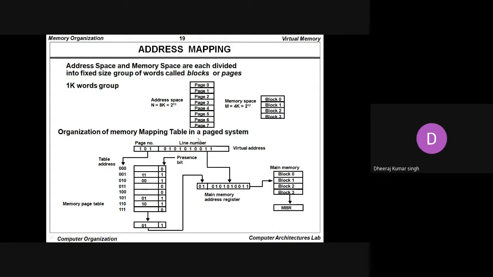Organization of a memory mapping table: page system is there, page number is there, line number is there. Then after that we are representing the memory page table, and here we are representing the main memory. So we can study this address mapping next day. Tomorrow we will study about the address mapping and address mapping technique.